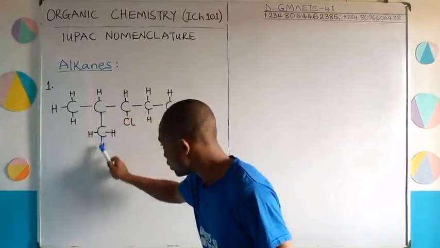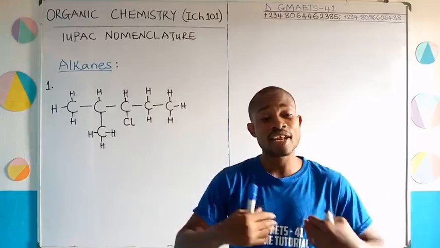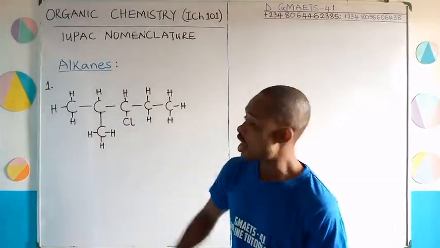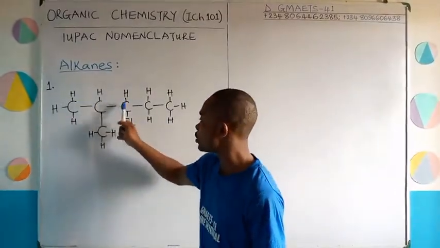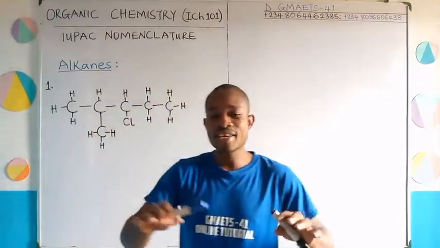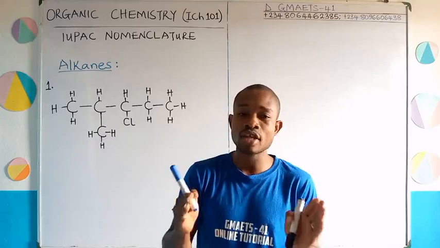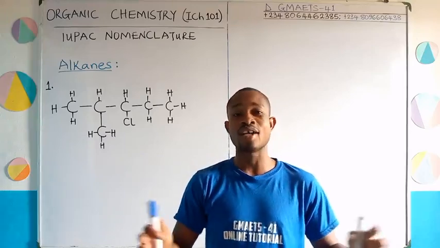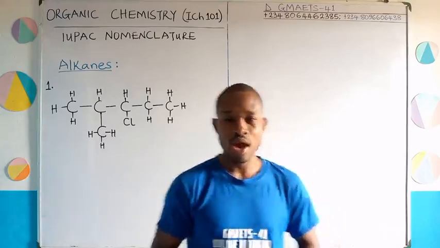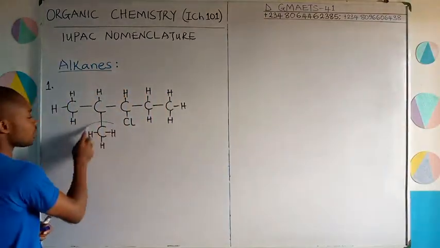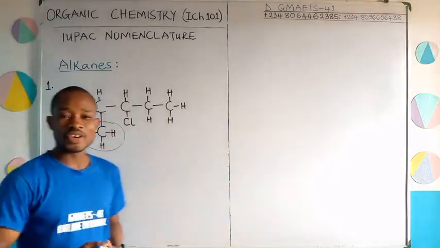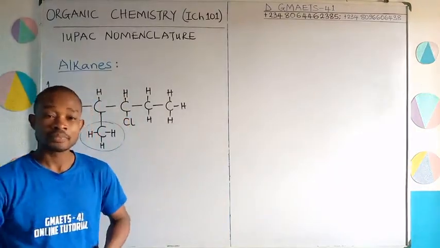Then if you come this way also in the branch chain, it is 5. I decided to take the straight one. So that the parent chain will now be 1, 2, 3, 4, 5. Any carbon atom that I do not count among the longest chain becomes an attachment. Is that okay? So having said that, let's go. This becomes an attachment. I know that the longest carbon chain is 5. Good.